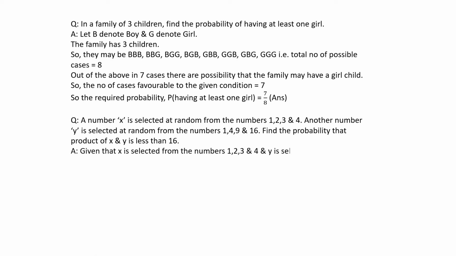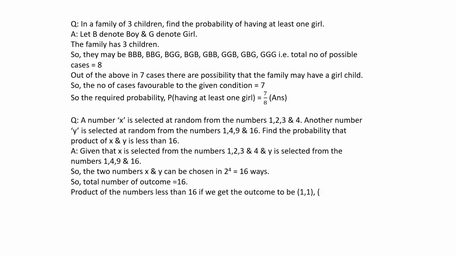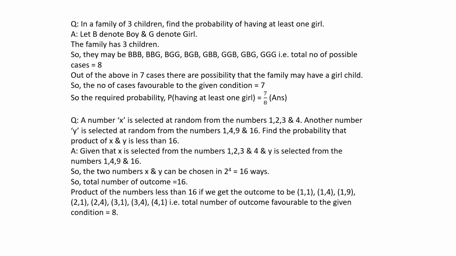Given that x is selected from the numbers 1, 2, 3 and 4 and y is selected from the numbers 1, 4, 9 and 16, the two numbers x and y can be chosen in 4 times 4, or 16 ways. So the total number of outcomes is 16. Now the product of the numbers is less than 16 only if we get the outcomes 1, 1 or 1, 4 or 1, 9 or 2, 1 or 2, 4 or 3, 1 or 3, 4 or 4, 1. That means the total number of outcomes favorable to the given condition is 8. So the required probability is 8 by 16, or 1 by 2.